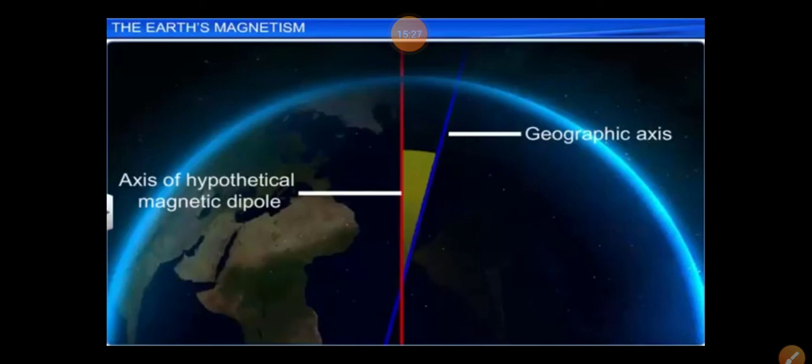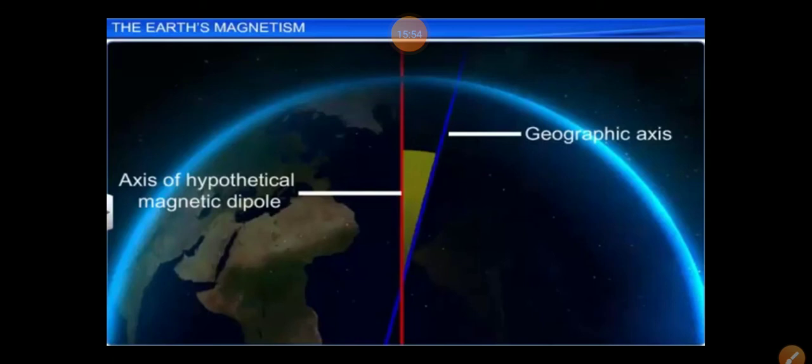See here, there is a hypothetical magnetic dipole, that is an axis. So that is the magnetic meridian. If the vertical plane passes through the imaginary line joining the magnetic north and south pole, it is called the magnetic meridian.